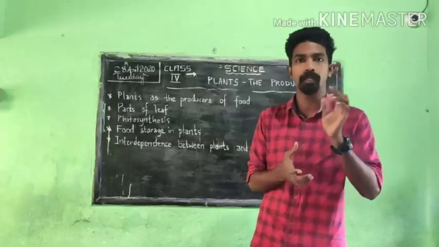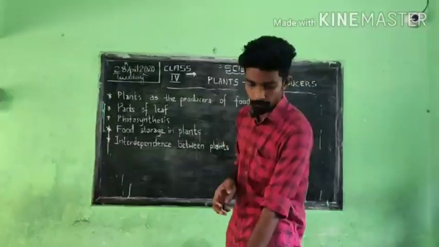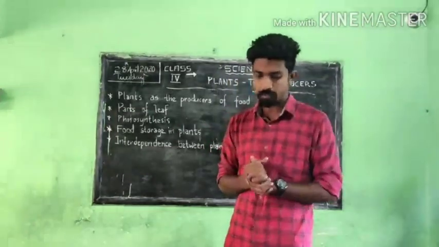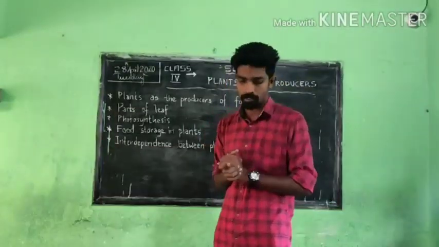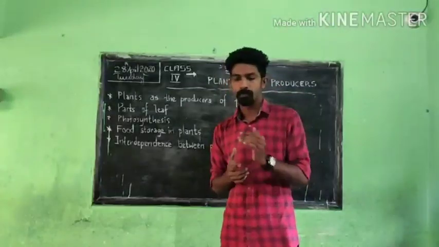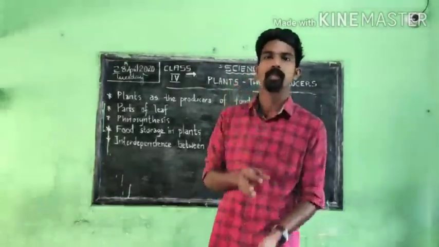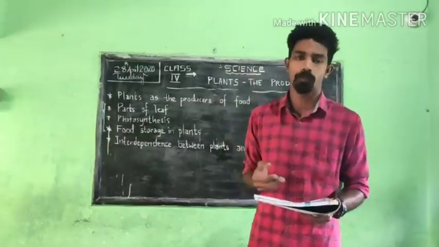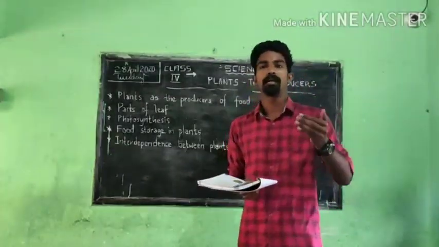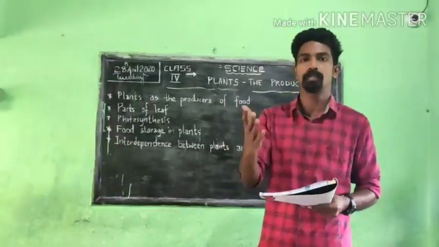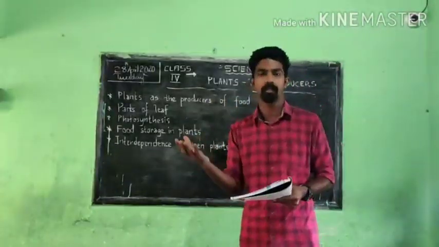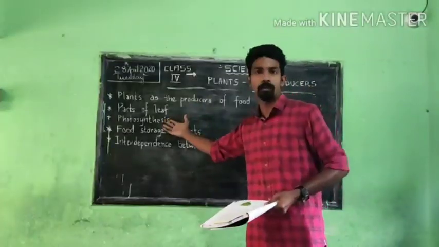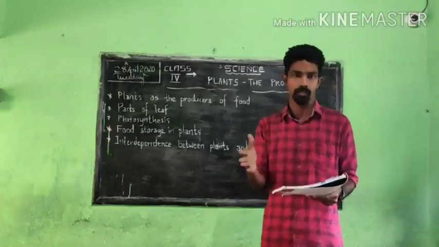The name of that green pigment is chlorophyll. The green color in the leaves is due to the presence of that natural green substance called chlorophyll. Chlorophyll also helps plants make food. Plants need sunlight, chlorophyll and water, and with the help of all these things plants produce food for themselves. You will study that process, photosynthesis, in detail later in this chapter.